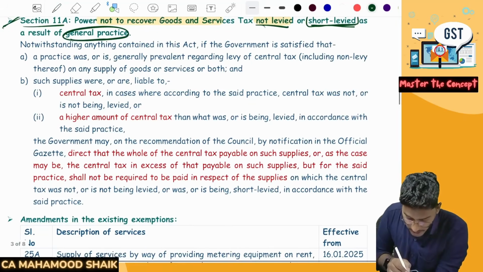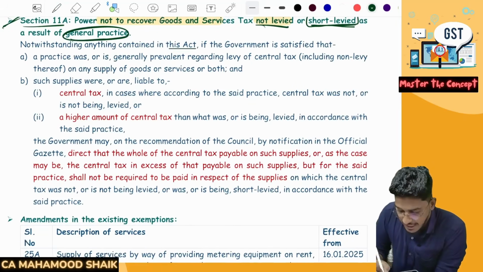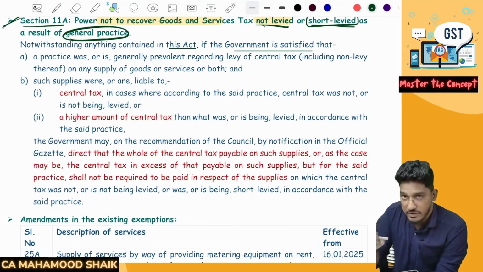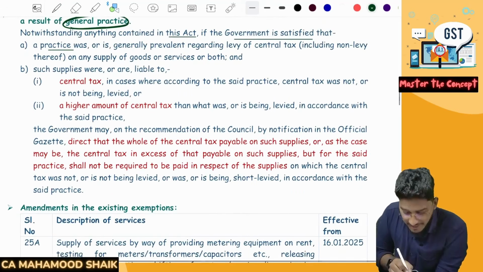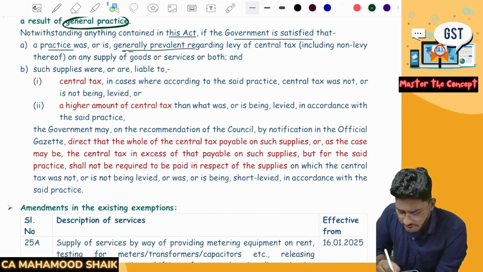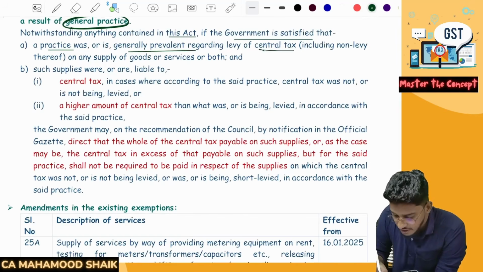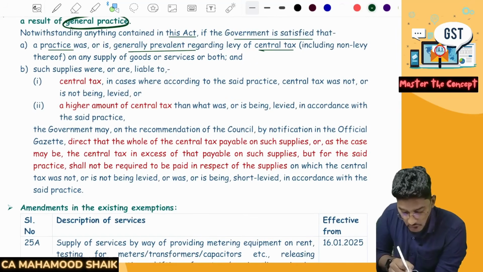So what does that say? Notwithstanding anything contained in this act, if the government is satisfied that a practice was or is generally prevalent regarding levy of central tax, including non-levy thereof, on any supply of goods or services or both.